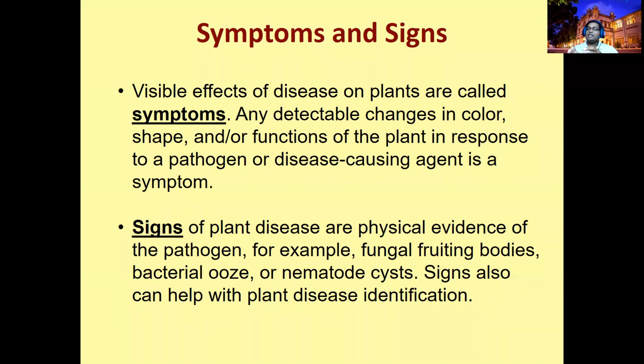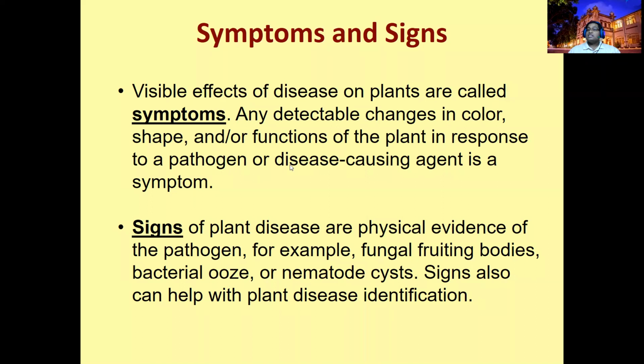If it is defending, then the plant will show something as a symptom. For example, rotting, necrotic symptoms, dying of the plant, wilting. It may be due to the defense, or it may be due to the pathogens. So detectable changes in color, shape, function of the plant in response to the pathogen or disease causing agent